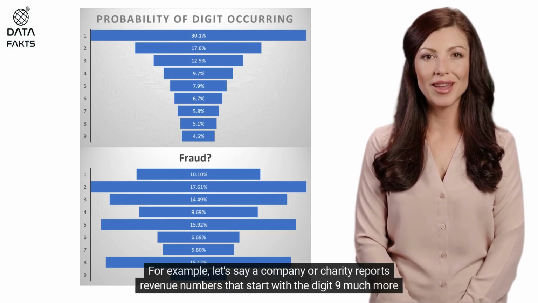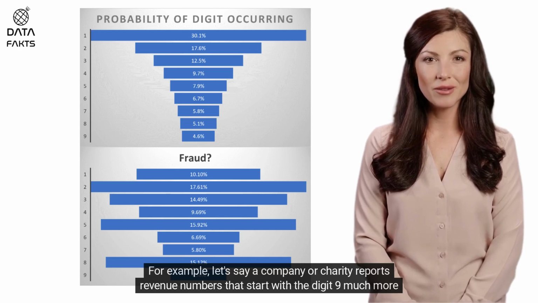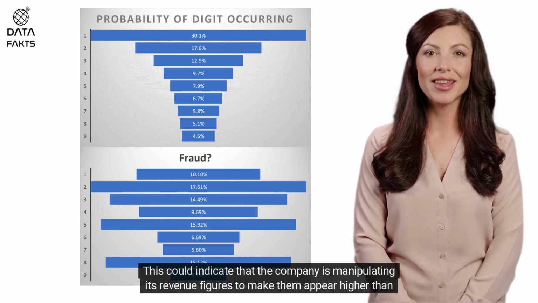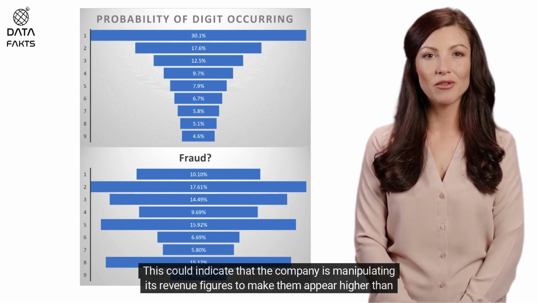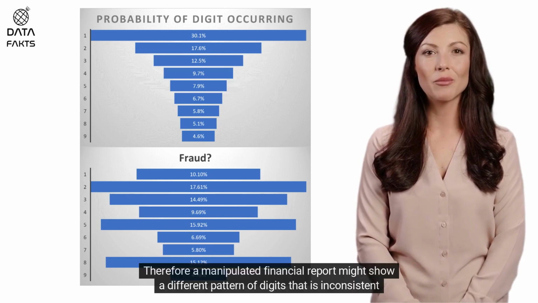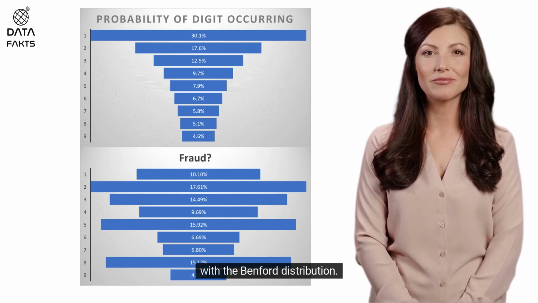For example, let's say a company or charity reports revenue numbers that start with the digit 9 much more frequently than expected under Benford's law. This could indicate that the company is manipulating its revenue figures to make them appear higher than they actually are. Therefore, a manipulated financial report might show a different pattern of digits that is inconsistent with the Benford distribution.